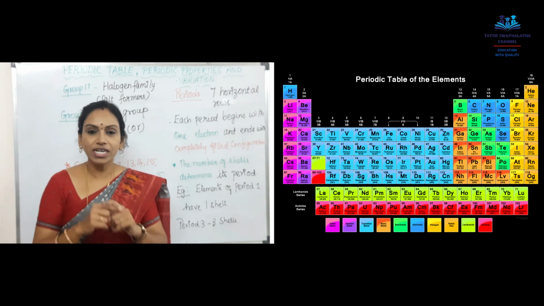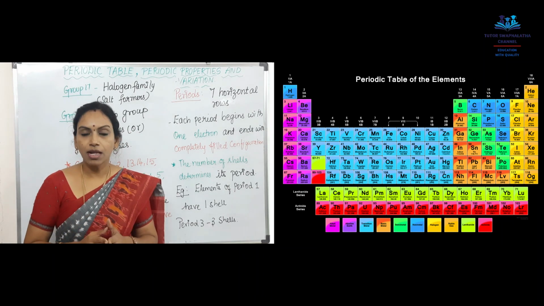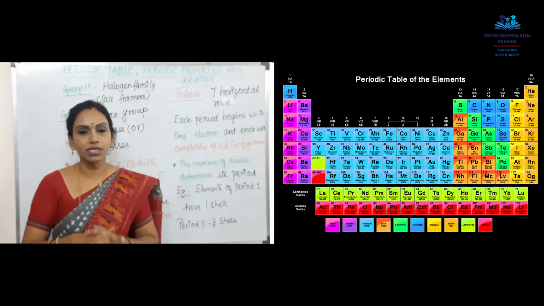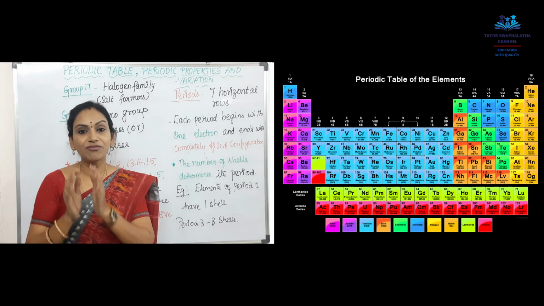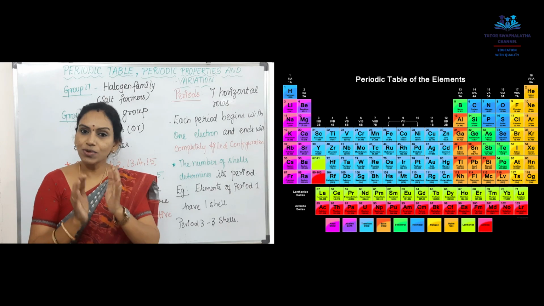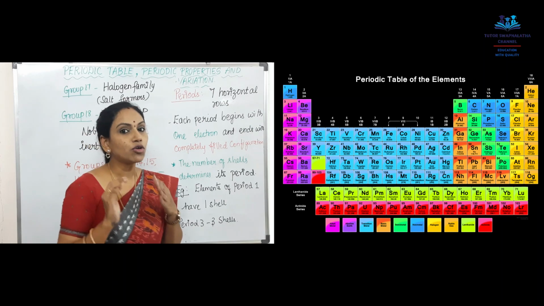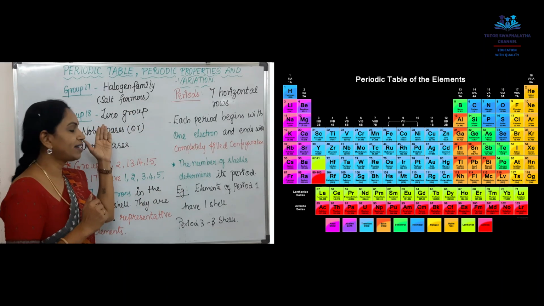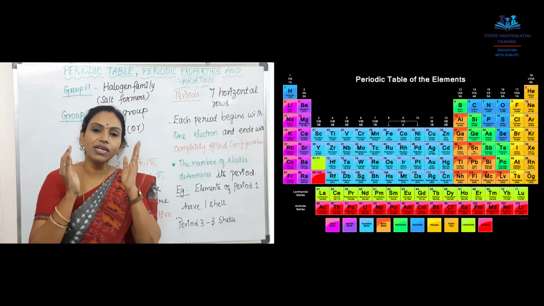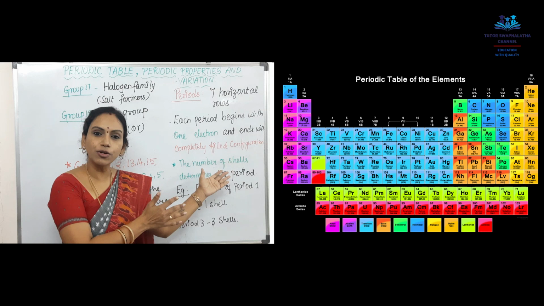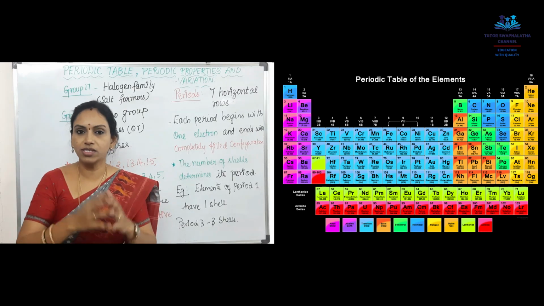Next is group 17. Group 17 elements are called the halogen family. Halo means salt formers. That is, when a halogen reacts with a metal, it forms salts easily. That is why they are called salt makers, or the halogen family. Group 18, the last one, is called the zero group elements. They are distinct and unique among other groups of elements because they are absolutely inert in nature.